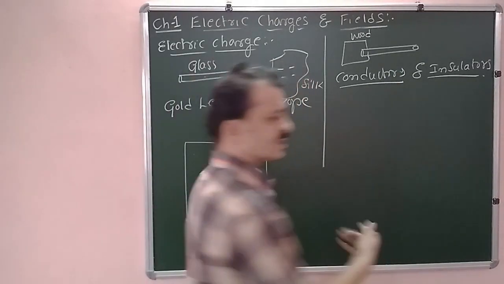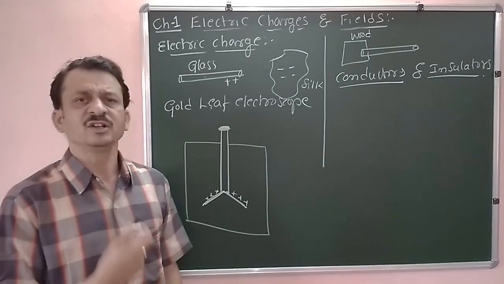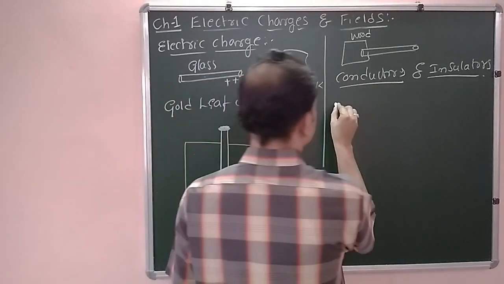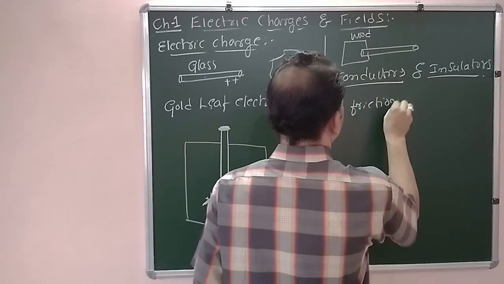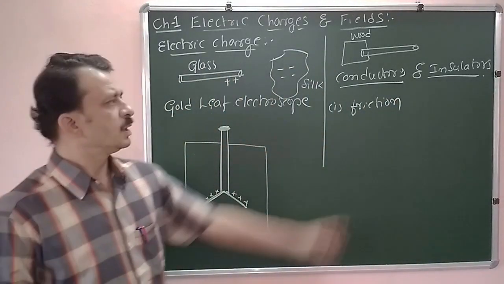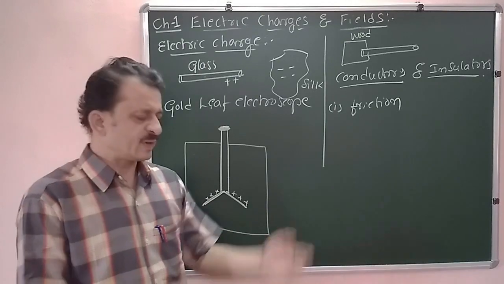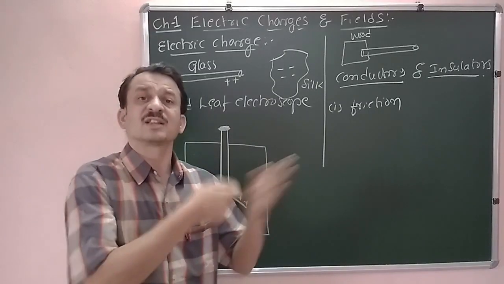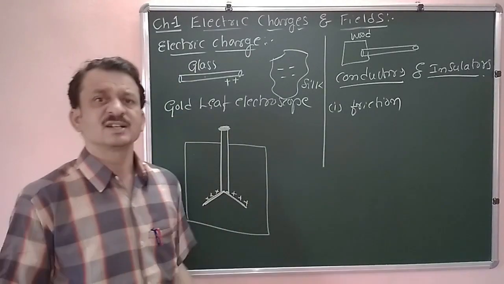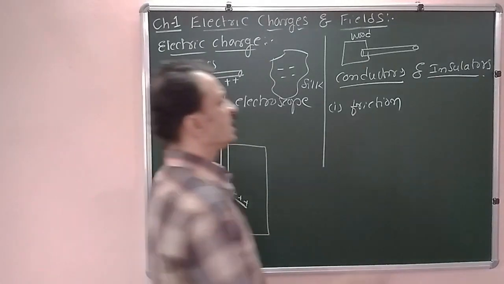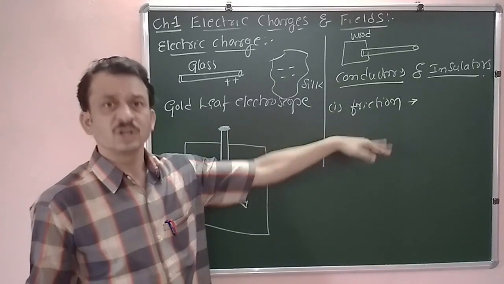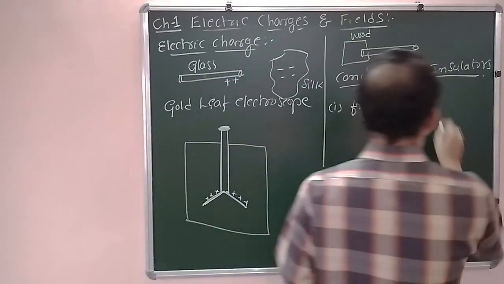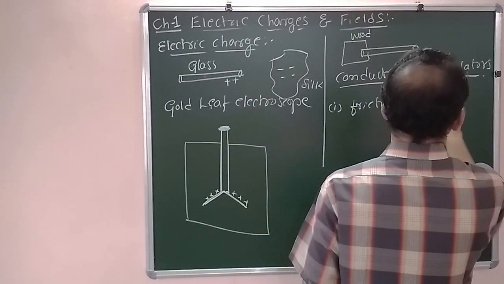We are going to study the types of electrification. The first type is friction. By this method, when one insulator is rubbed with another insulator, they get charged, and that method of charging is called friction. This is the only method used to charge insulators.